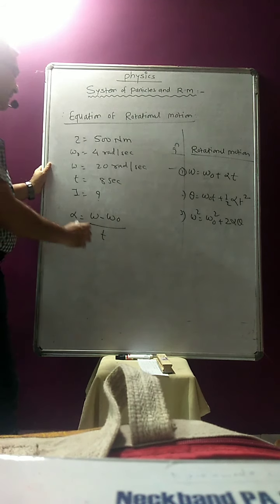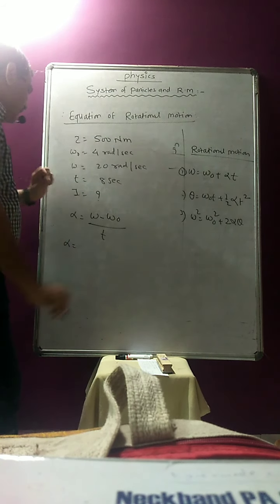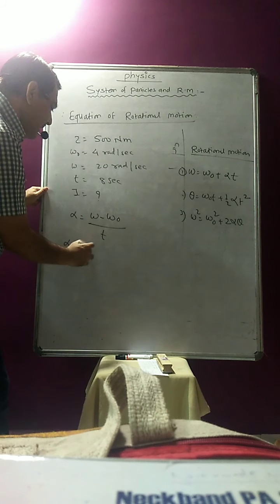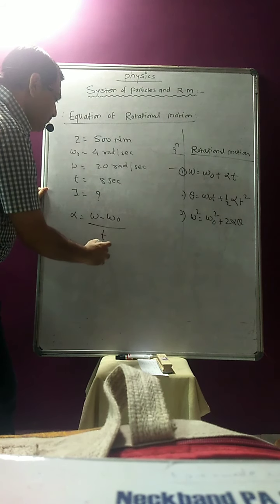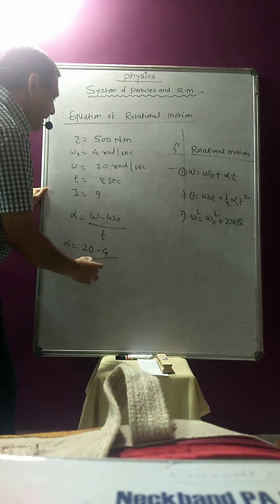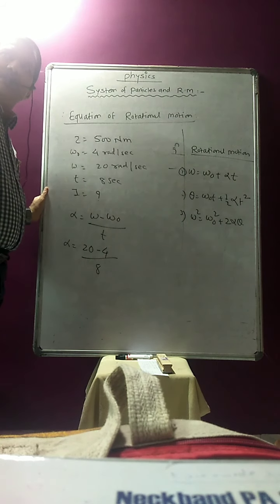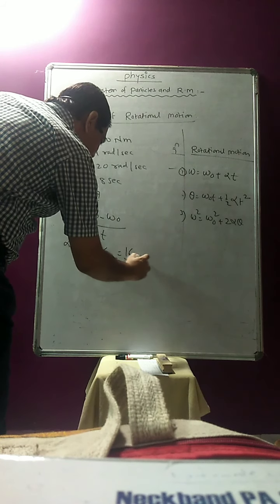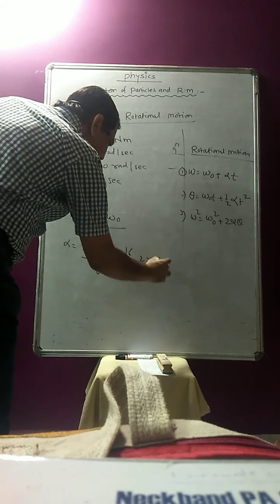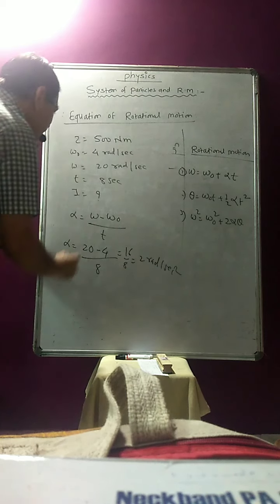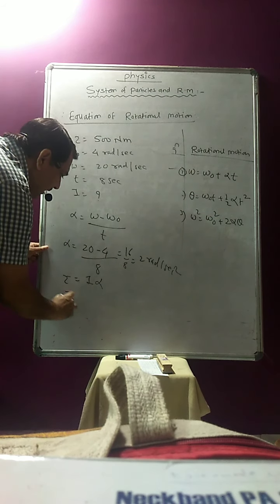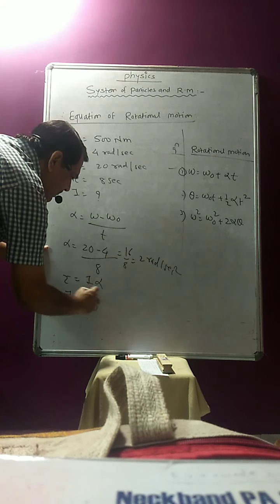Once you have that relation, substitute the values: omega will be 20 radian per second, omega 0 is 4 radian per second, and time taken is 8. So the answer will be 16 by 8, that is equal to 2 radian per second square. As torque is equal to I into alpha, I is equal to torque upon alpha.